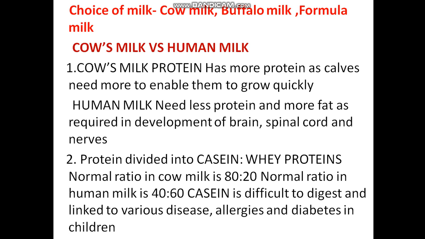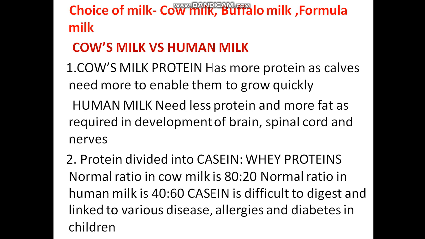Then protein is divided into casein and whey proteins. The normal ratio in cow milk is 80 to 20. The normal ratio in human milk is 40 to 60. Casein is difficult to digest and linked to various diseases, allergies and diabetes in children.